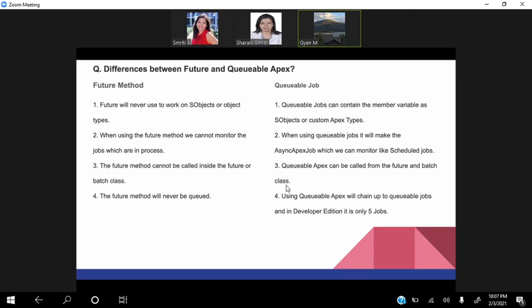And then future methods will never be queued, so we cannot call one future method from another. And using queueable Apex, we can chain queueable jobs, and in Developer Edition it is only 5 jobs. So that's the difference between future and queueable Apex, and we can use both of them accordingly.